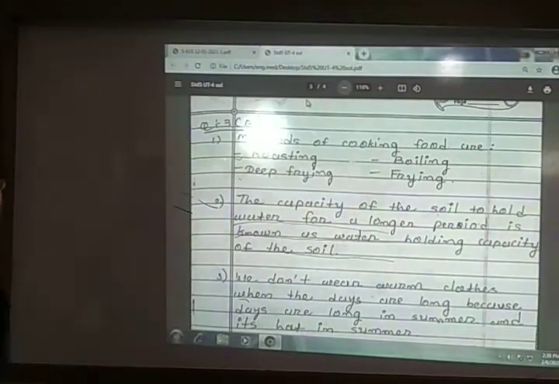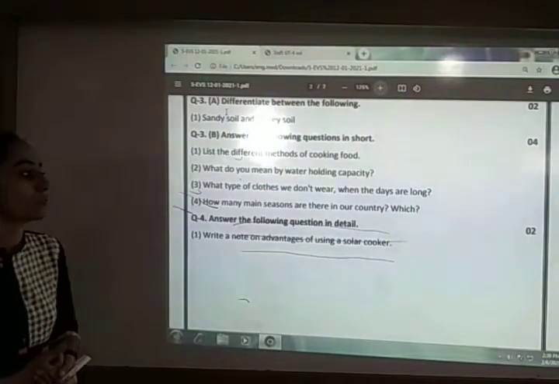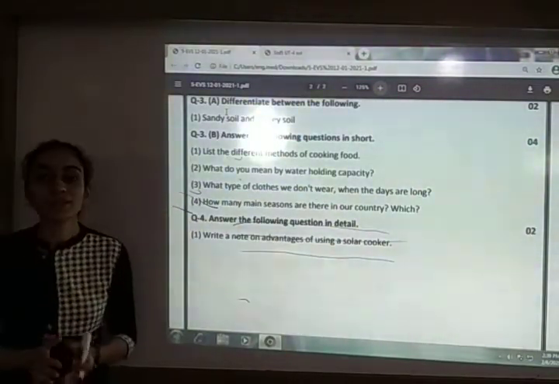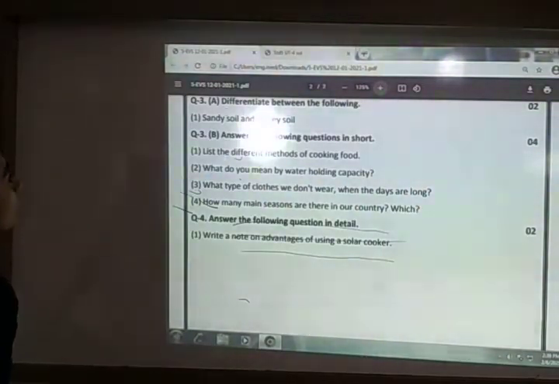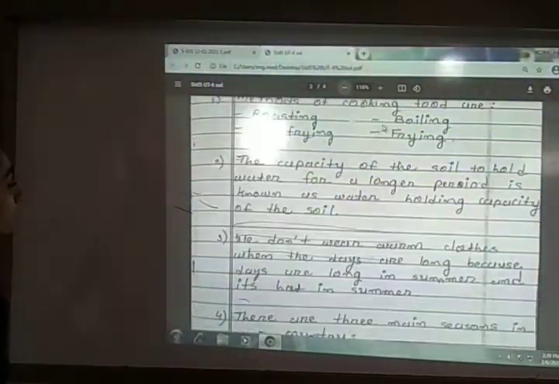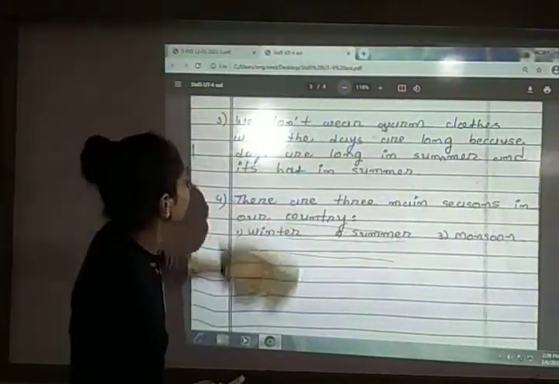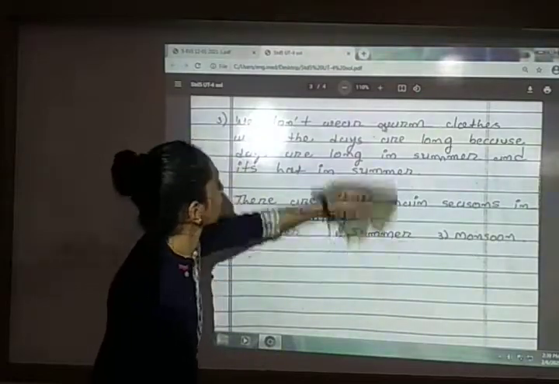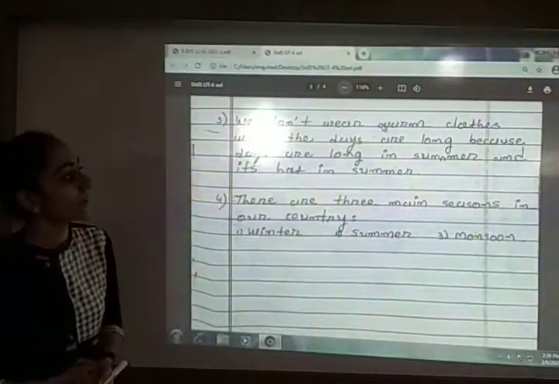Next, third question. What type of clothes don't we wear when the days are long? When the days are long, what kind of clothes are we not wearing? So here the answer is given to you. We don't wear warm clothes when the days are long.